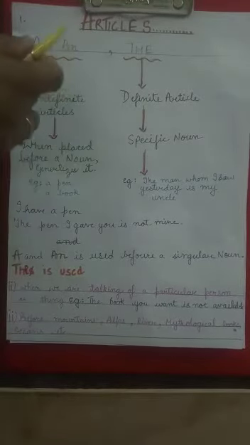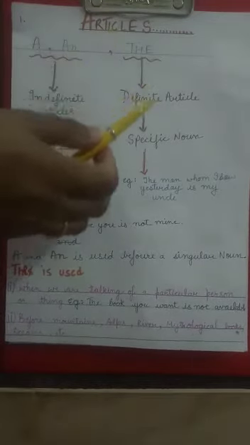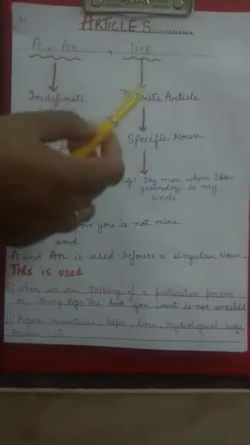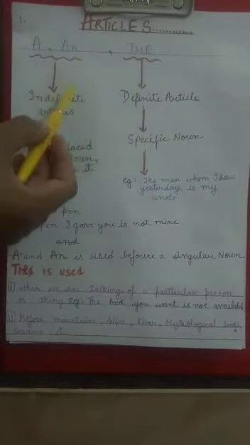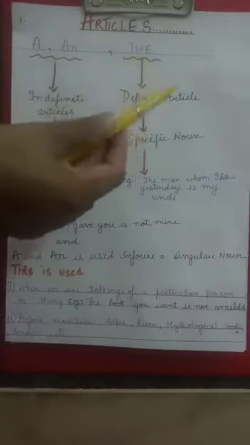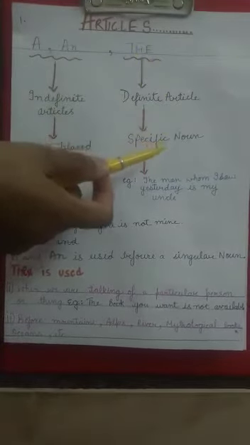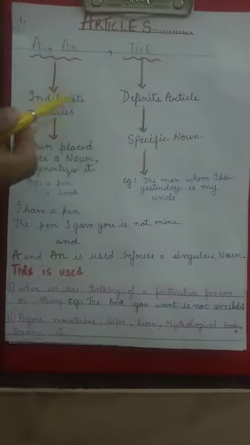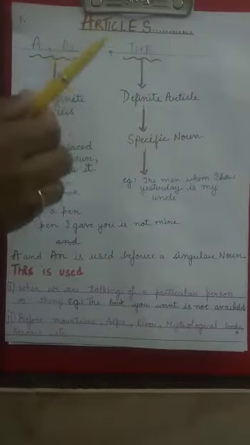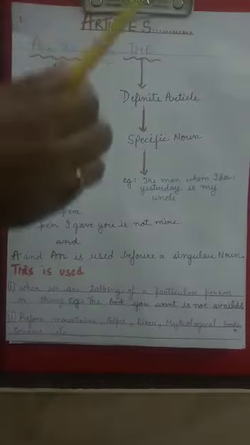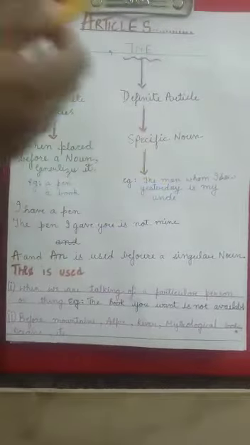So our first determiner is articles, and you all know a, an and the are called articles, in which a and an are called indefinite articles and the is called a definite article. Why are a and an called indefinite articles? Just because when they are placed before a noun, they generalize the noun. That means they do not specify or point to the specific person, place or thing, but generalize the noun.